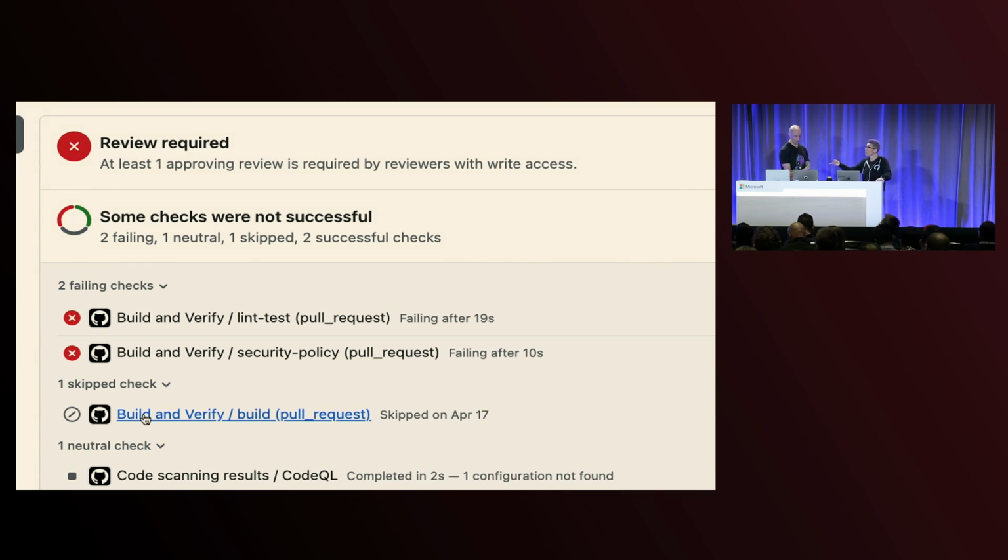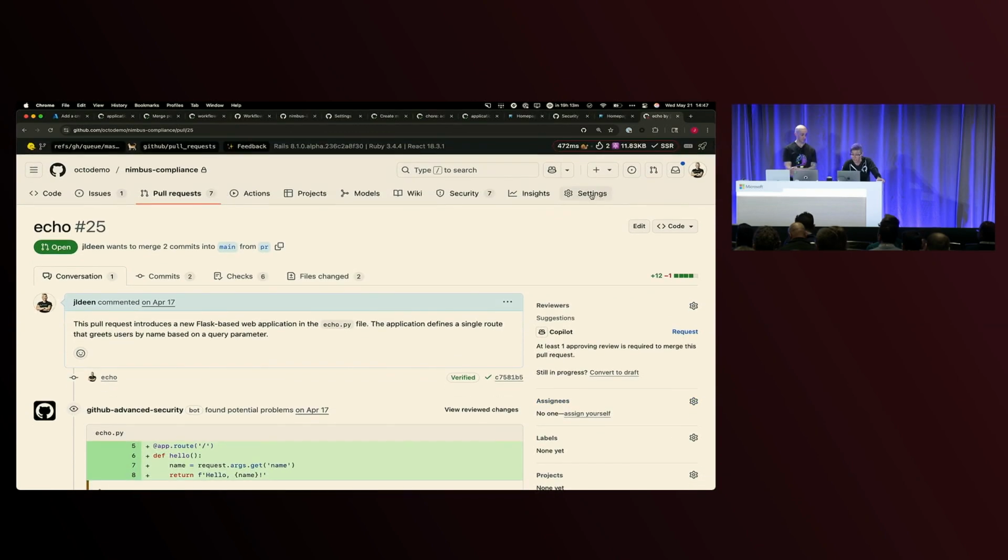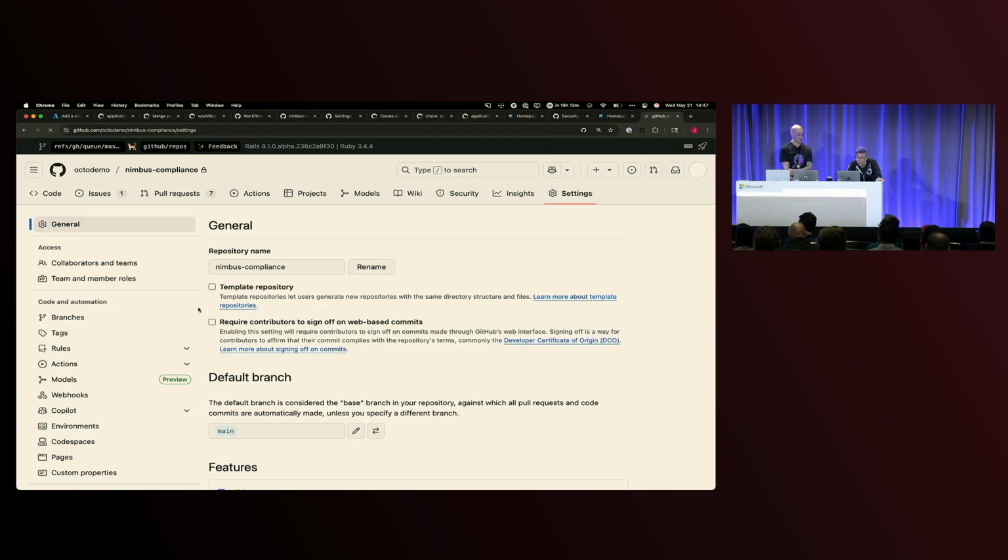So maybe your workflow is the VNet workflow or the VNet runner, and the workflow is tied to the runner, but I want to make sure that that workflow passes. If it doesn't, it's going to fail, and then it can't be pushed through, it can't be merged until whatever check is passed. You can set some of those settings right underneath the rule sets, and I just want to call that out real quick.